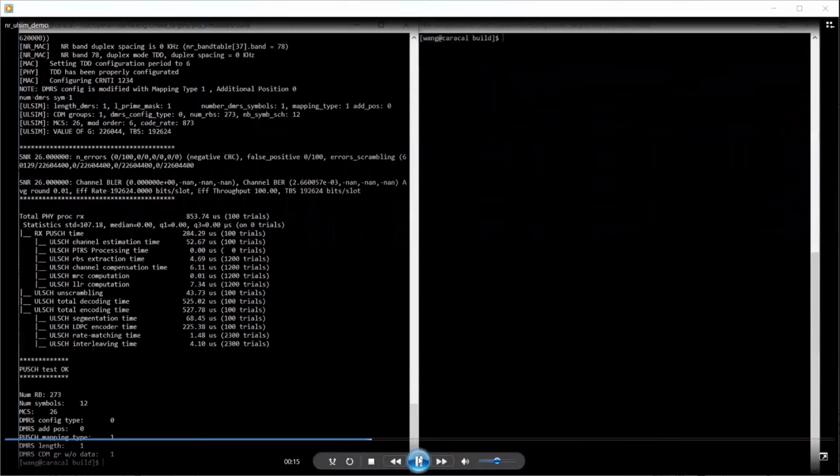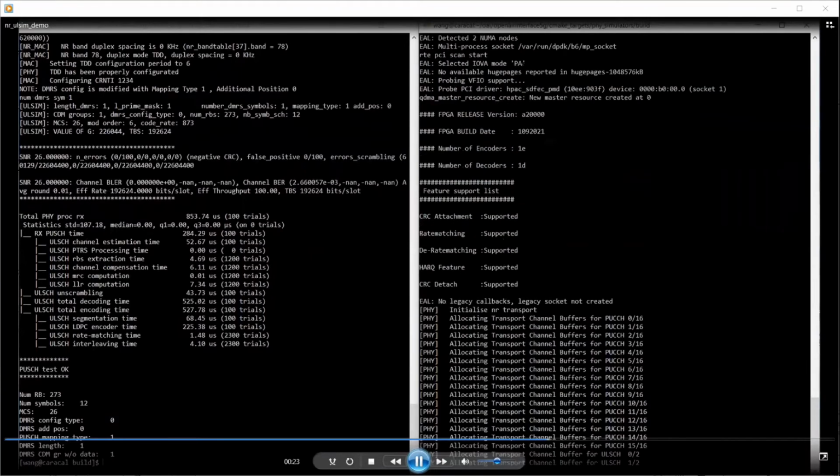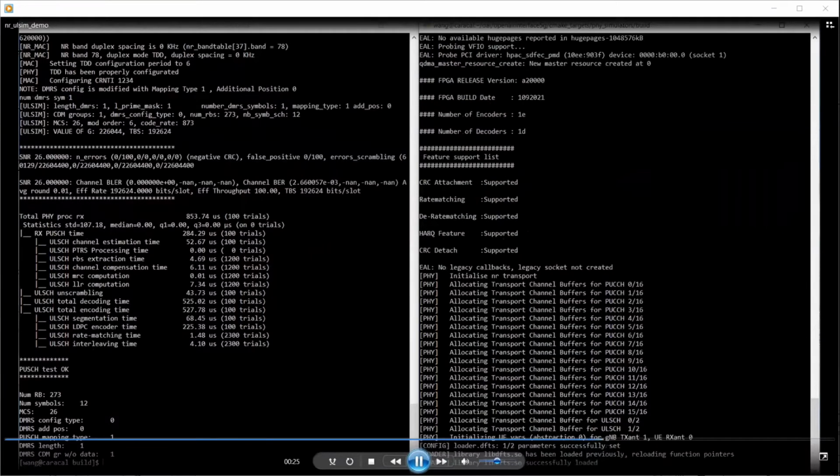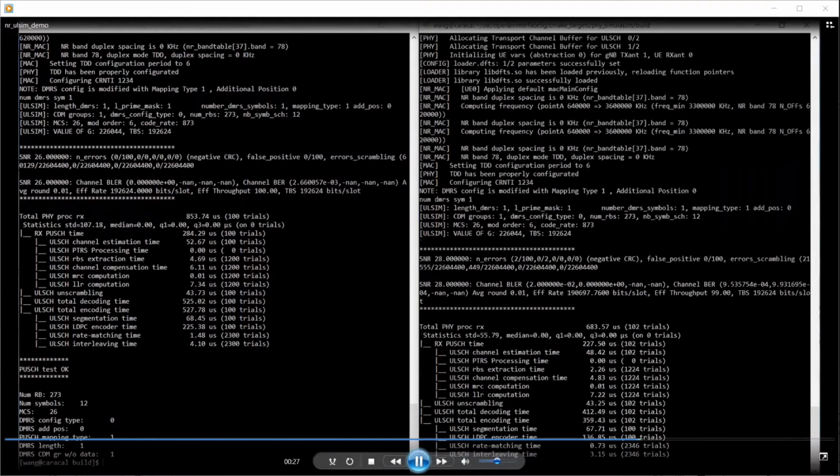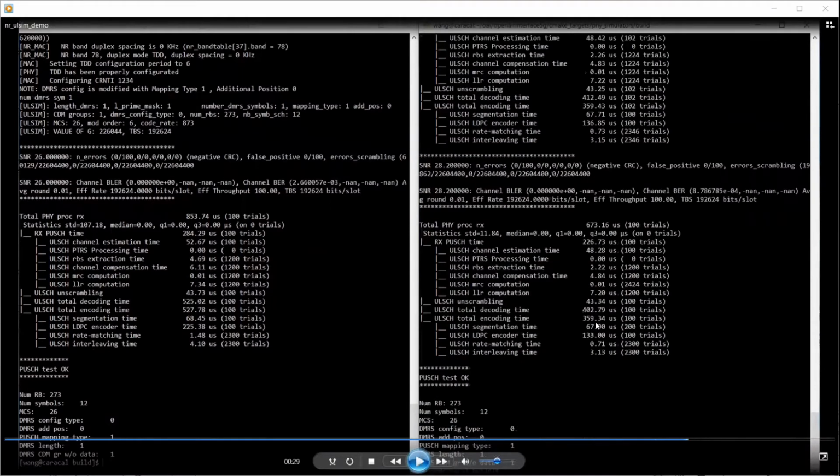On the right side, I will run the same, but with T1. It's the same MCS and same bandwidth. In terms of the execution time, we have about 400 microseconds.